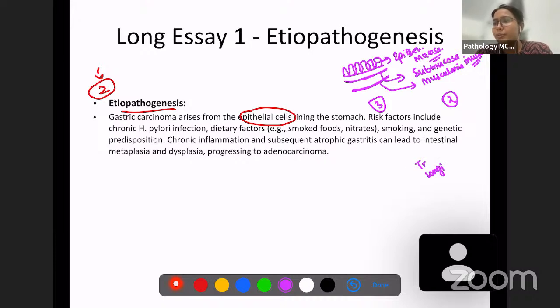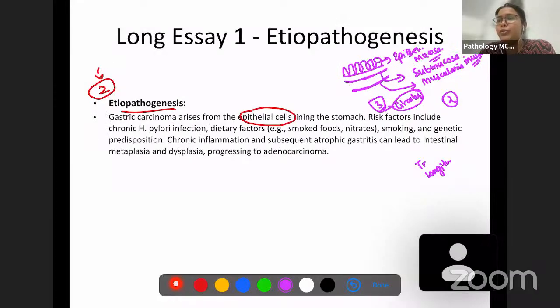But in the stomach, there is an additional layer of muscle which is circular. So there are 3 layers present, which will be helpful in contraction of food, and also helpful in peristalsis.